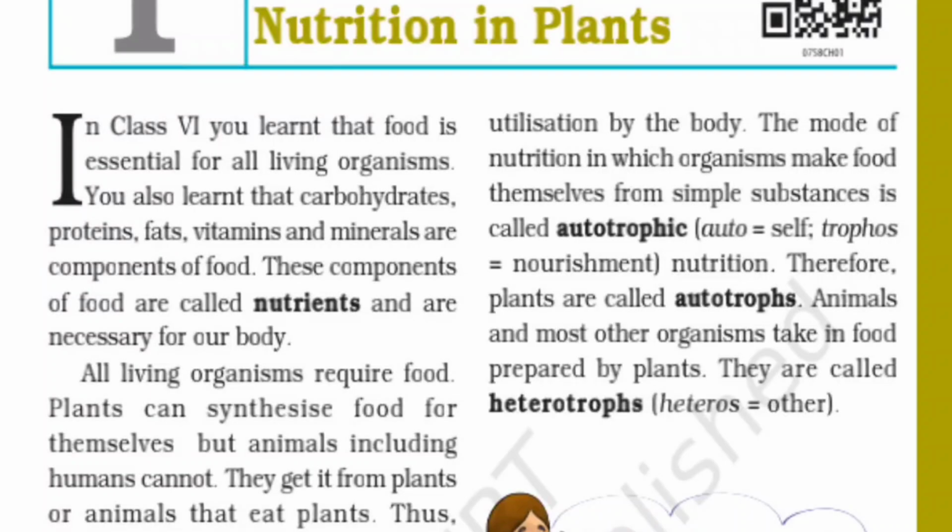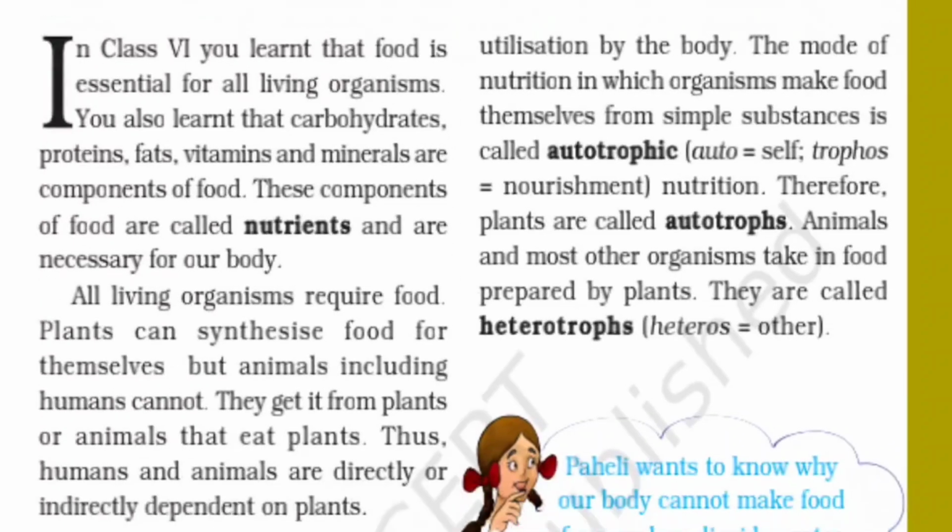This is Nutrition in Plants from class 7th. In class 6, you have learned that food is essential for all living organisms. You also learned that carbohydrate, protein, fat, vitamins, and minerals are components of foods. These components of foods are called nutrients and are necessary for our body.